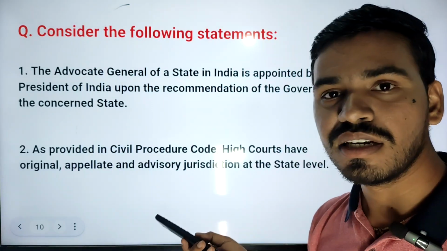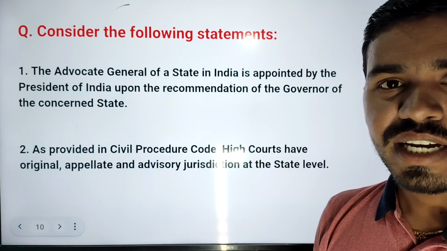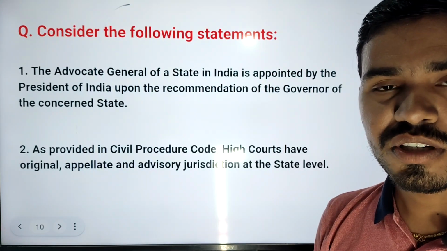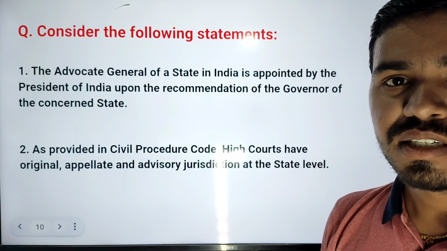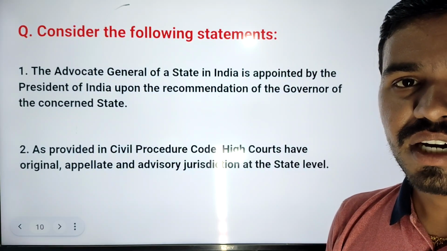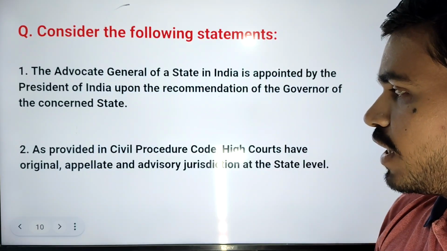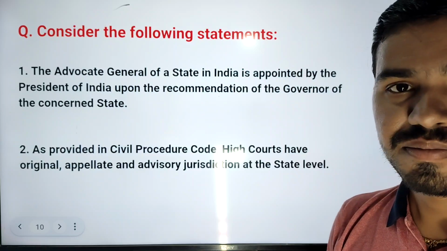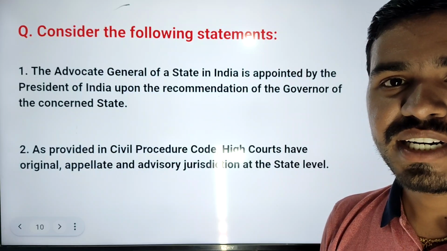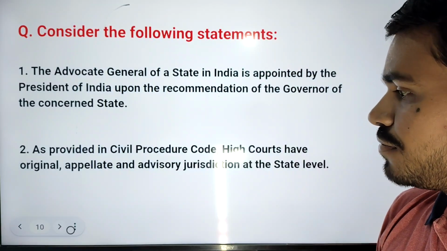Advisory jurisdiction means the President can take advice from Supreme Court regarding anything that he is unable to understand from the Constitution. So Supreme Court has the advisory jurisdiction, but it is not mandatory on the government to follow that. It is just advisory.